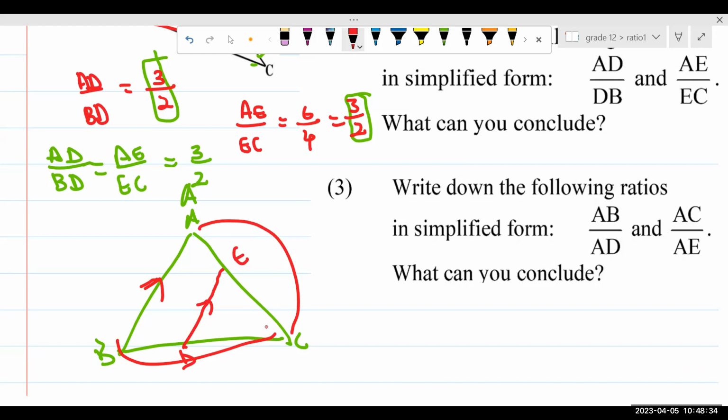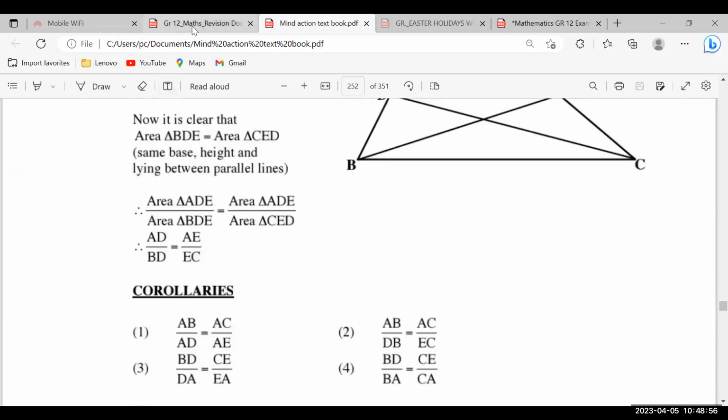So the proportion part shouldn't scare us, guys, because we're saying the ratio of this side and the ratio of this side are equal. The lengths themselves are not equal. Do you get what I'm saying here? The lengths themselves are not equal. Now, where are you going to get this thing? Here it is here. You're going to find it here.